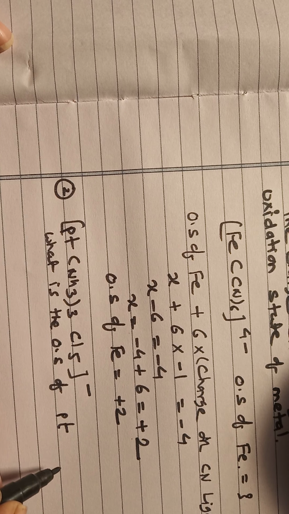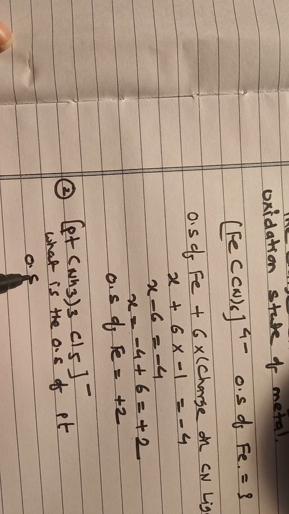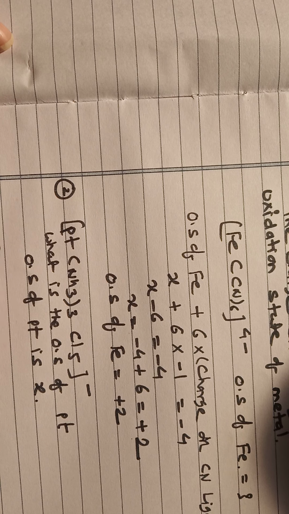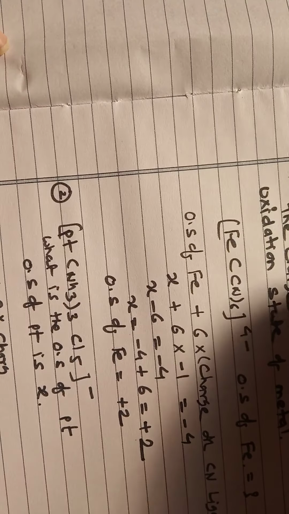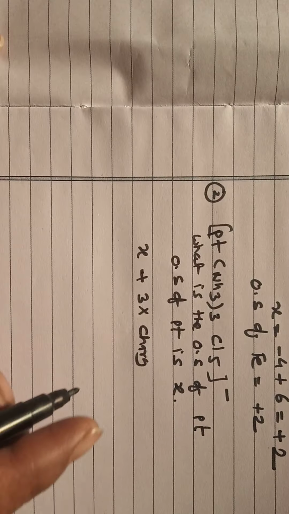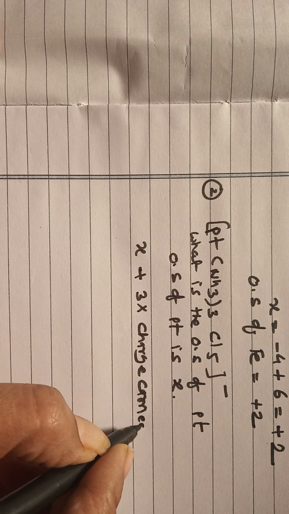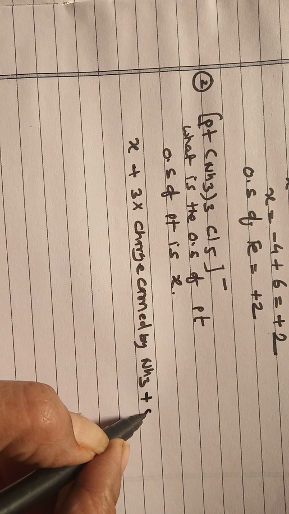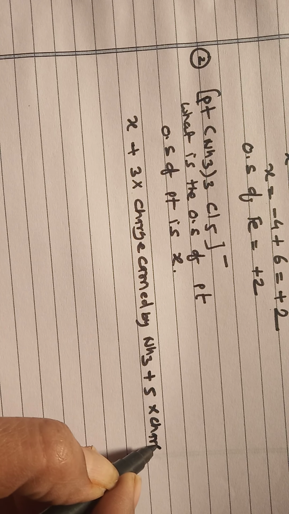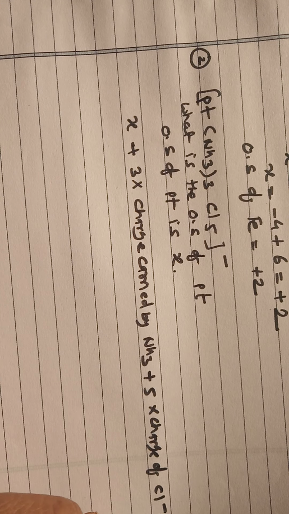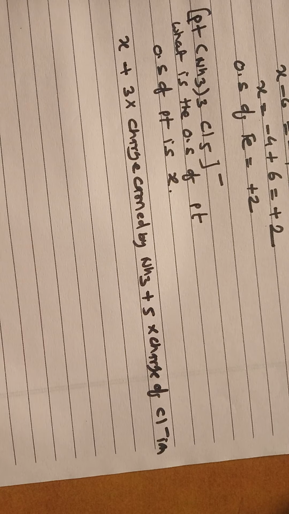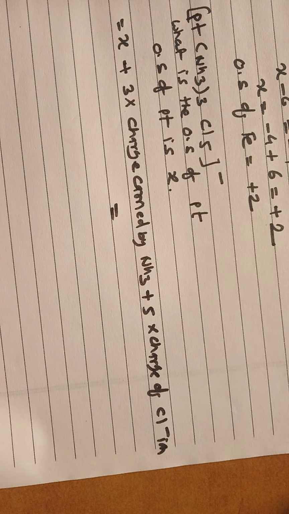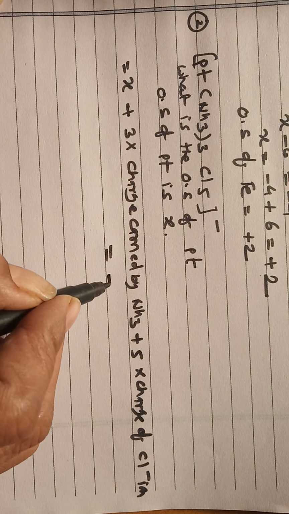So suppose the oxidation state of the platinum is X, you can assume it is X, then X plus 3 into the charge carried by NH3, that is ammine, plus 5 into the charge carried by the Cl minus ion, is equal to the total charge here. The total charge is -1.